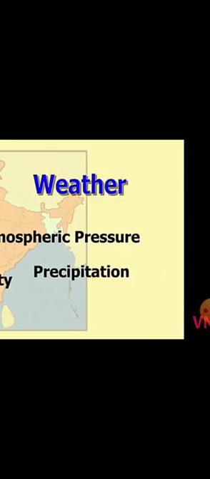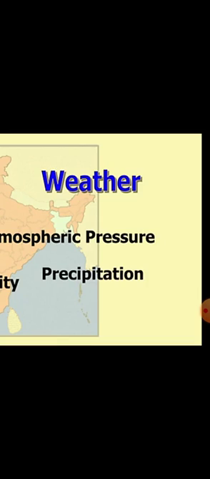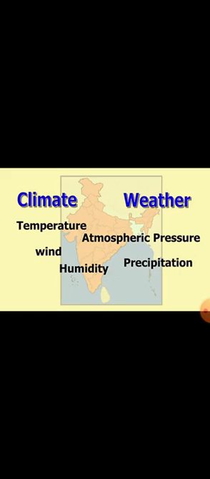Next, precipitation. The fall of moisture is called precipitation. Snow, hail, fog and hailstorm all decide the precipitation. So these are the elements that decide the climate and weather: temperature, atmospheric pressure, wind, humidity and precipitation.